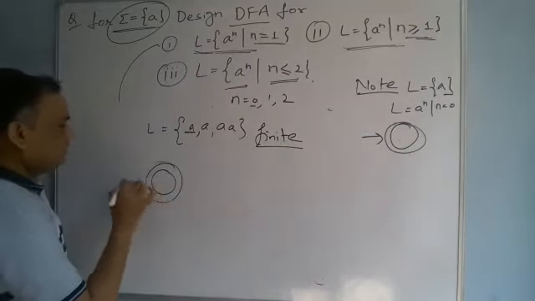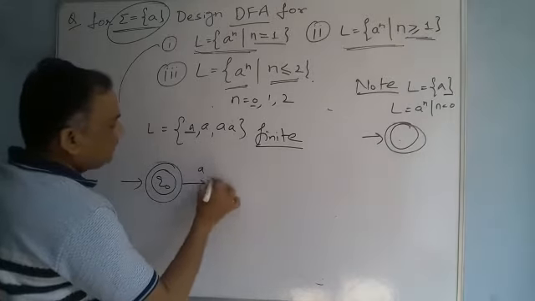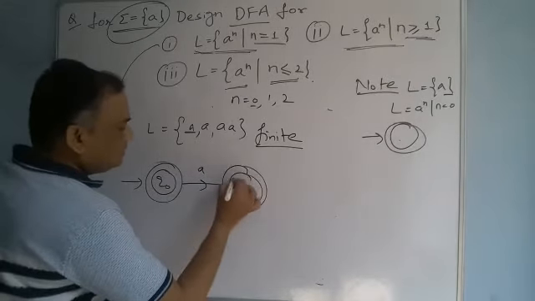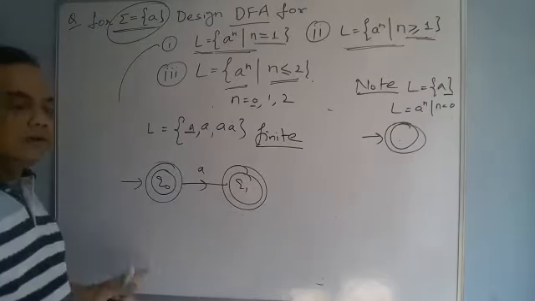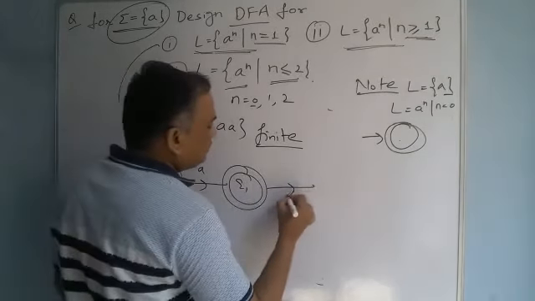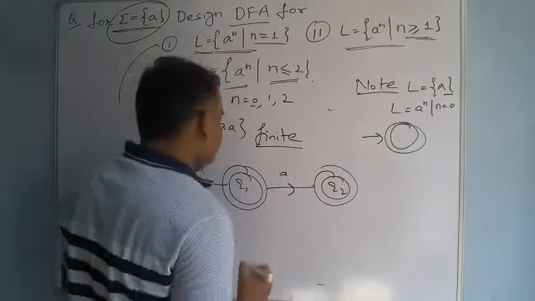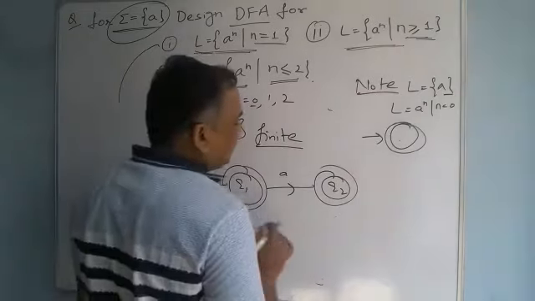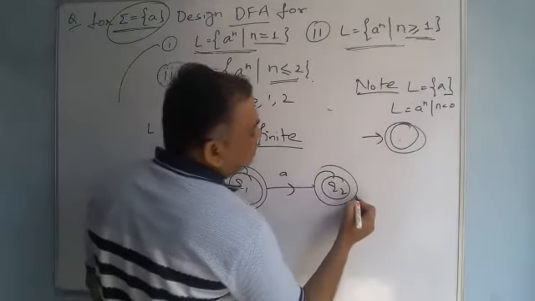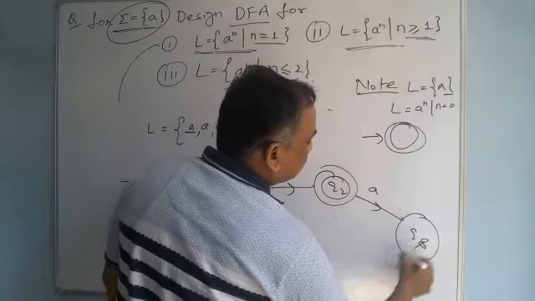Initial is a final state. Now for a single a, it is also accepted, in the Q1 state. For double a we cannot go back, we have to move forward, and now it is a final state. It is a DFA, but we cannot say it is complete because Q2 has no input, so we provide it, and now it is a dead state.